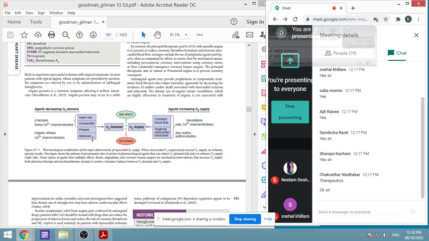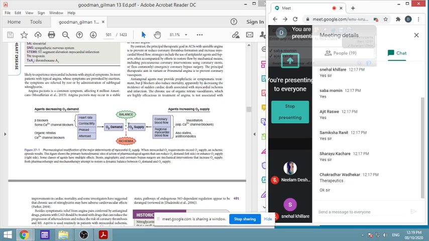So for that, what are the drugs which can be used? We have beta blockers and calcium channel blockers, which can act on heart rate and contractility. You know what the effects are. Then other drugs, organic nitrates and calcium channel blockers, can impact preload and afterload, and thus they can decrease the oxygen demand.